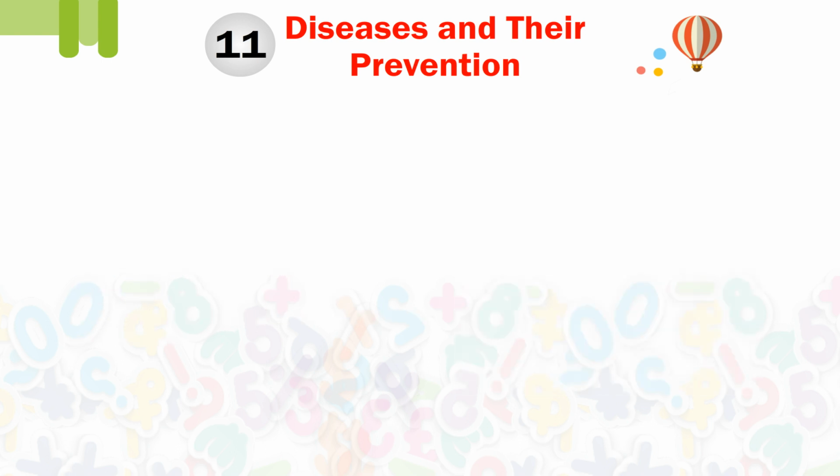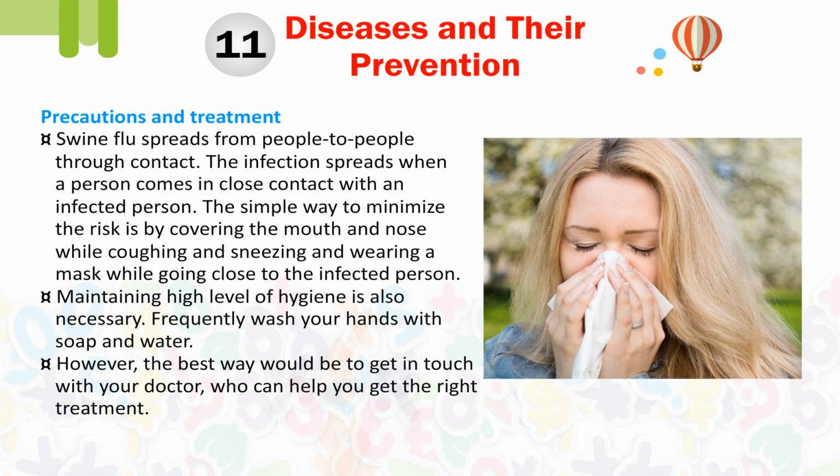Symptoms of swine flu. Precaution and treatment. Swine flu spreads from people to people through contact. The infection spreads when a person comes in close contact with an infected person. The simple way to minimize the risk is by covering the mouth and nose while coughing and sneezing and wearing a mask while going close to the infected person.